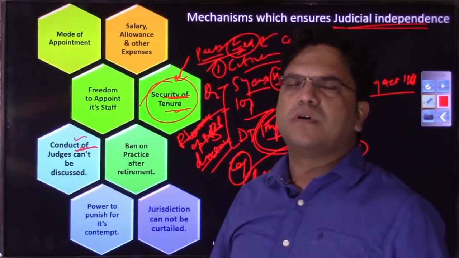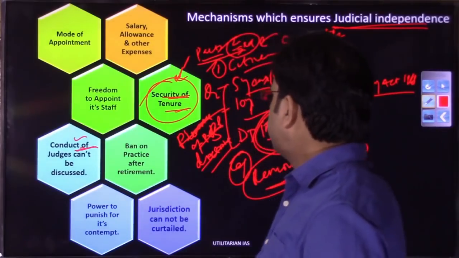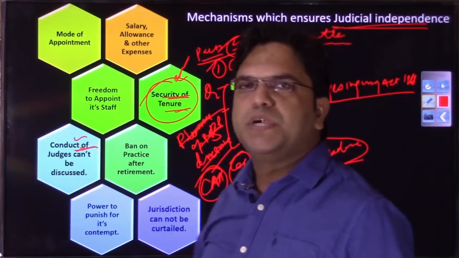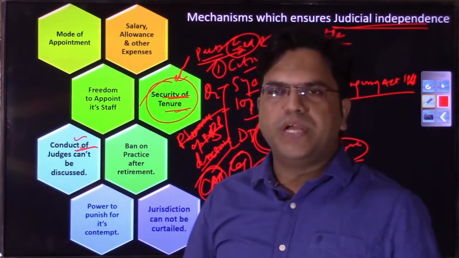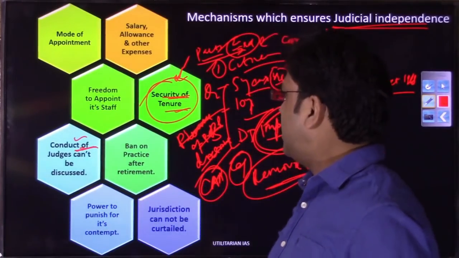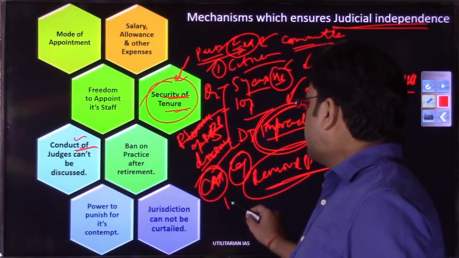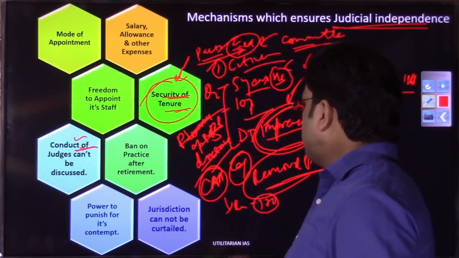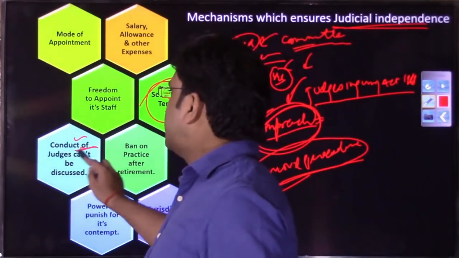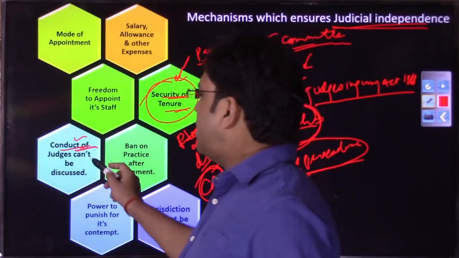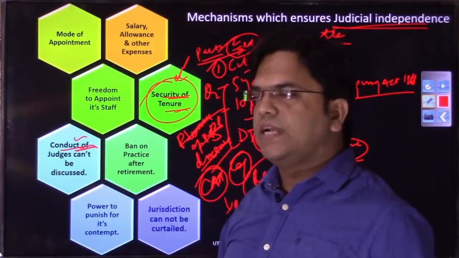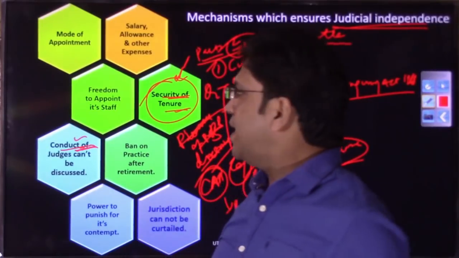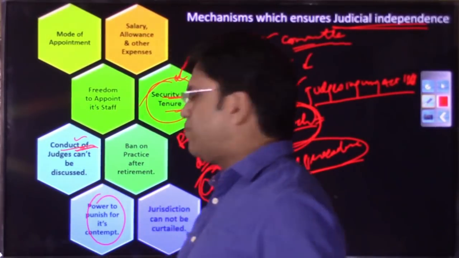It does not matter what kind of judgment they give. Suppose in Ram Temple or 370 or CAA, if the judiciary has delivered some judgment and any particular political party, owing to the vote bank they may have, is not appreciative of the judgment, and if they want to criticize, they cannot criticize in Parliament. Even outside Parliament, if they are criticizing, they will be criticizing the judiciary at their own peril, because we'll discuss this power to punish for its contempt.